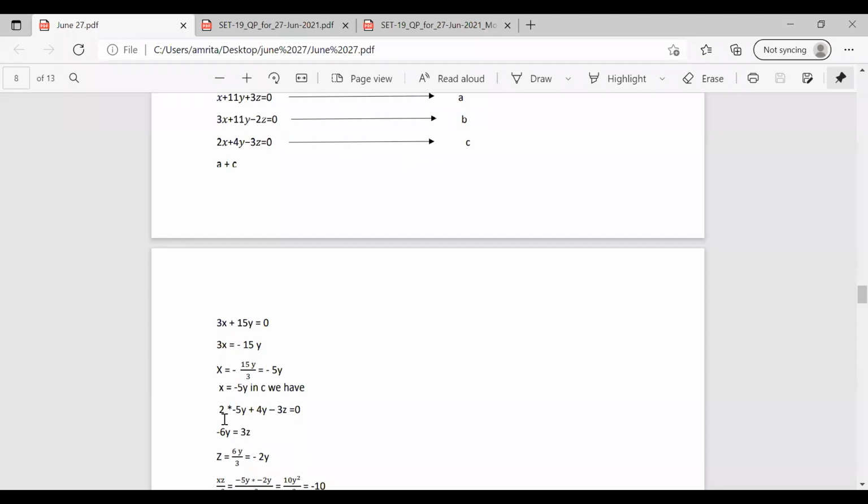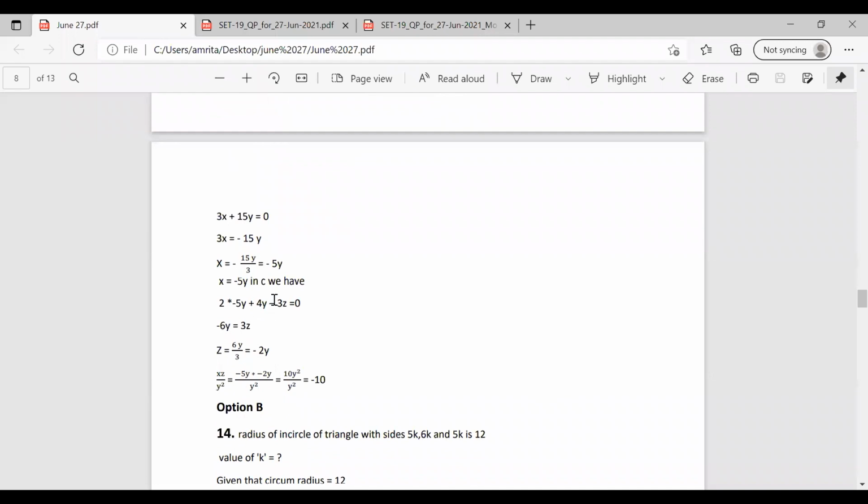So the equation becomes 2 into minus 5y plus 4y minus 3z equal to 0. So we have minus 10y plus 4y. It becomes minus 6y. So we have minus 6y equal to 3z. So z becomes minus 2y. So we have the value of x and z in terms of y.